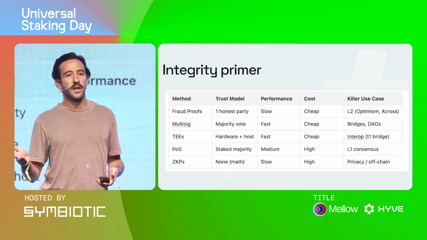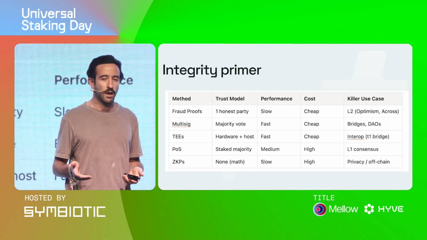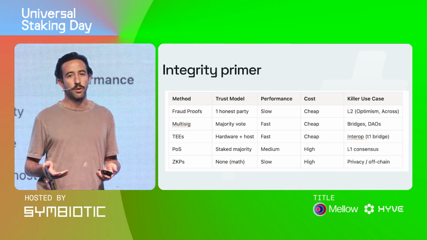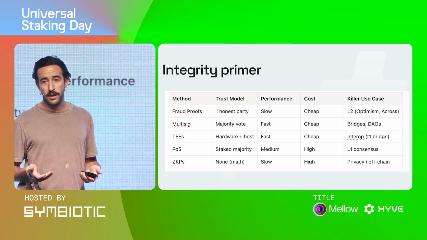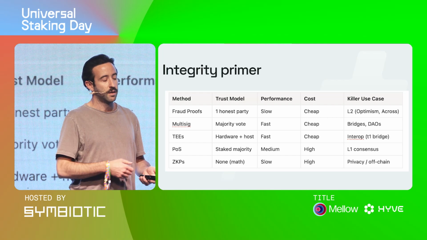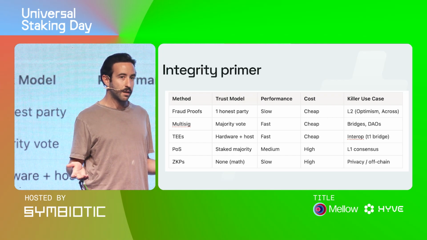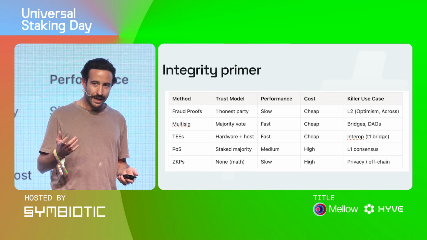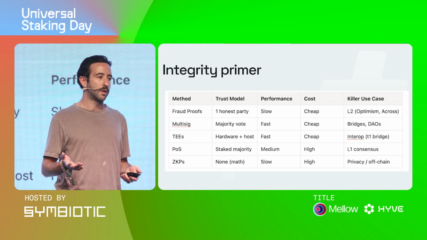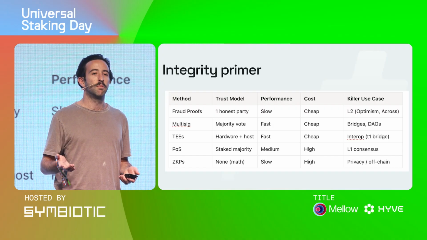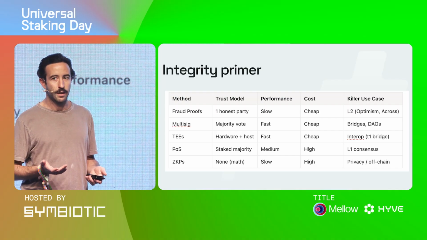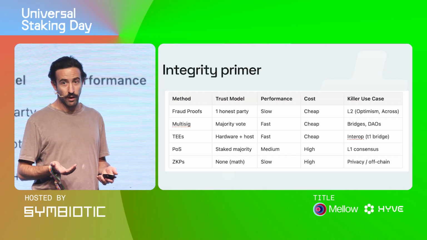Now, there are different ways we've dealt with integrity in our cross-chain ecosystem. One is fraud proofs. This is how optimistic rollups work, and they're very, very slow. The next one is multi-sigs. Multi-sigs are fast. However, there is no economic stake, so it's unreliable. What I mean by this is a perpdex cannot trust a committee of multi-sig signers to timely let the L1 know that Alice is insolvent because the multi-sig signers have nothing to lose if they fail to perform.